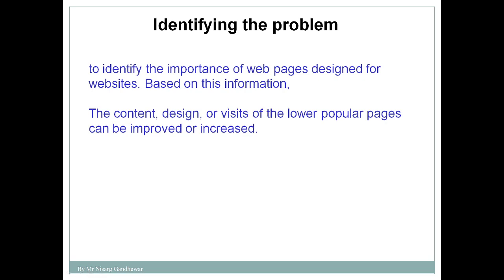In this case we identify that we need to categorize the web pages of a particular website into 3 categories such as low, medium and high, based on the popularity of that web page. To identify the importance of web pages, design for a website based on content, design and visits, the number of people visiting a particular web page will help you decide its popularity.